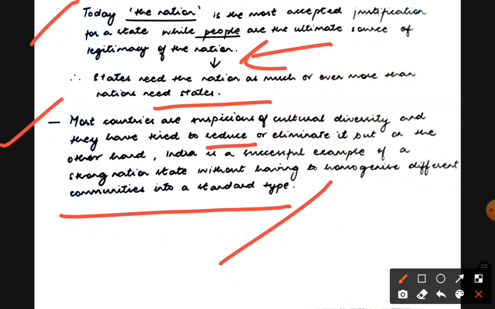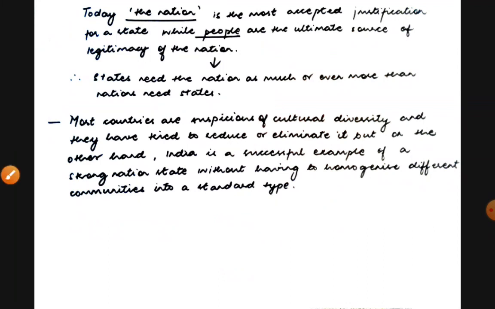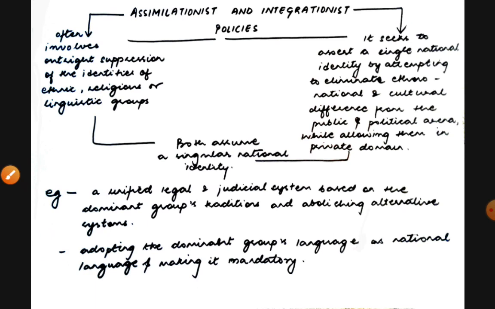So that they can be easier to control and manage. Okay, because states need to be controlled. Now, next, what we will be studying is assimilation and integration. Both these policies, let's understand what these two are, and it is written in the box of the book. I thought I will also make this understood because it is important to understand cultural diversity. Let's start with assimilationist policy.